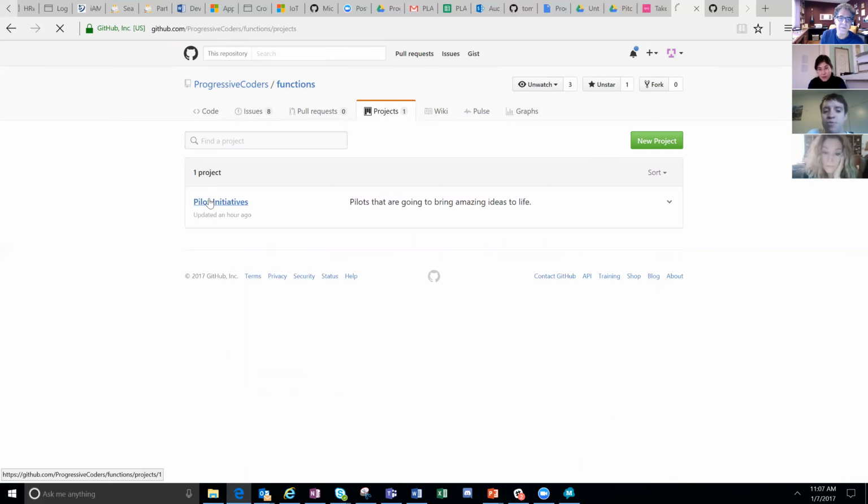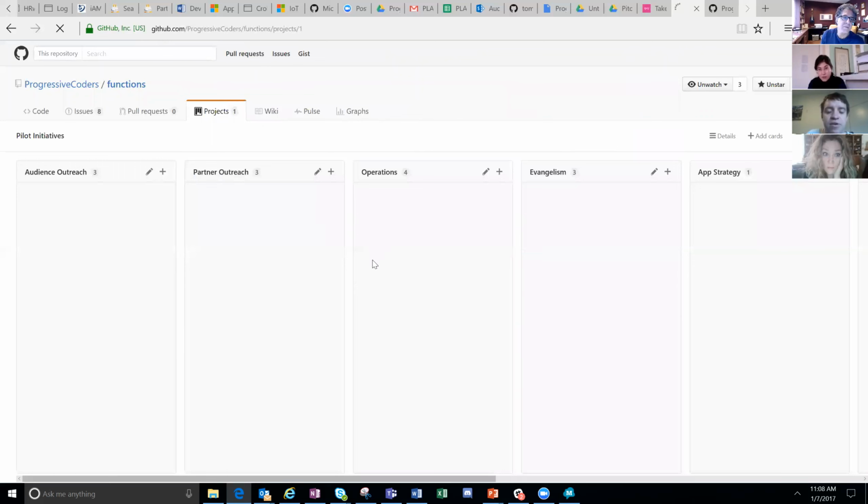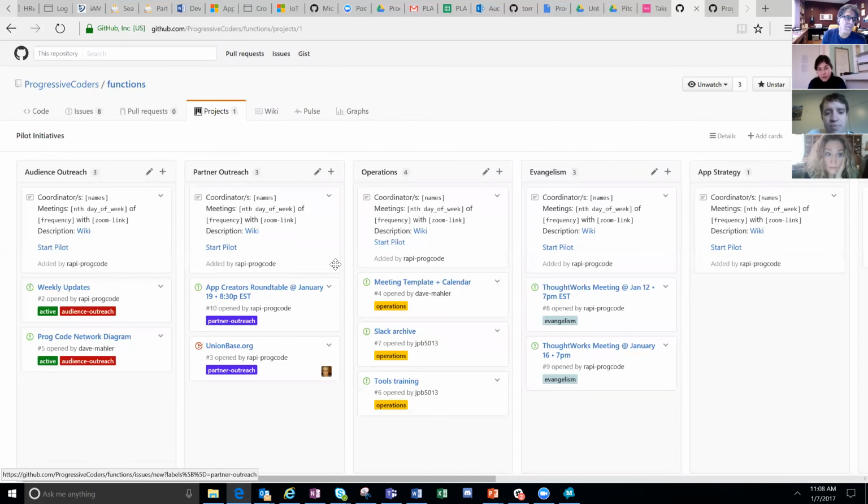But the very first board that we have is looking at, we wanted to provide one place where everybody would have an understanding of what's going on, how to reach out to and work with people, who the coordinators are for different things, who the main points of people to find information from are, the wiki, whatever the key product information is, and then whatever the active tasks and active issues are.